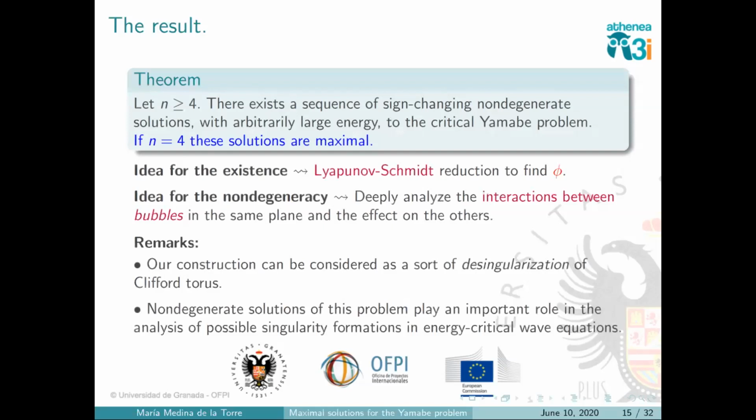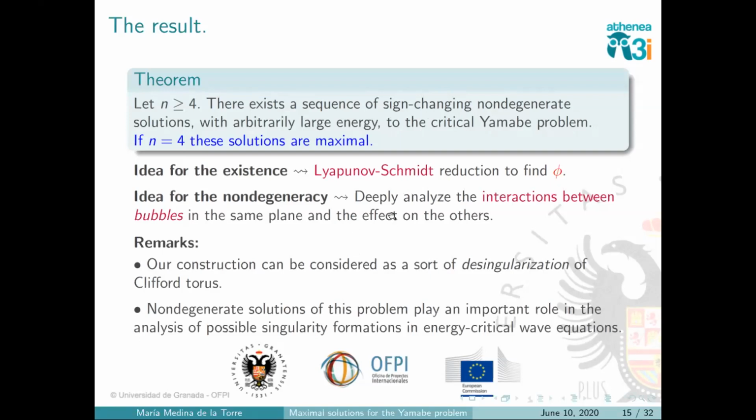The idea to prove the existence is performing a Lyapunov-Schmidt reduction method. I won't say anything now. I will talk about it a little bit later. And the idea for the non-degeneracy is to analyze the interaction between bubbles. This is quite technical, very, very technical indeed, and I don't have time to say anything about this part.